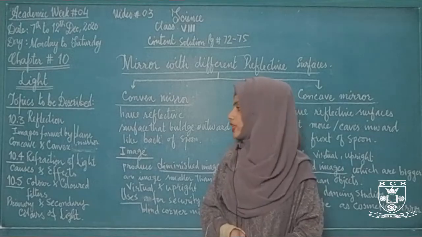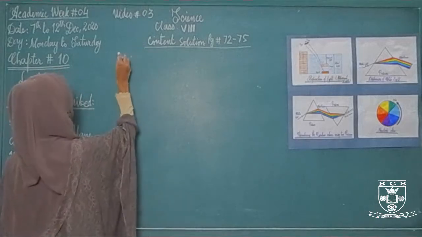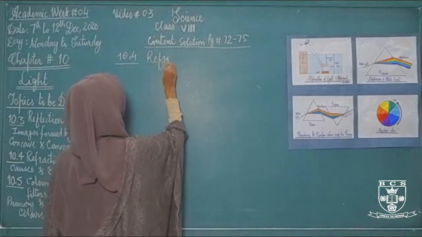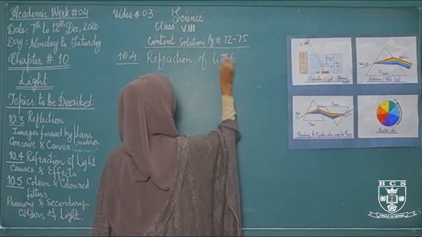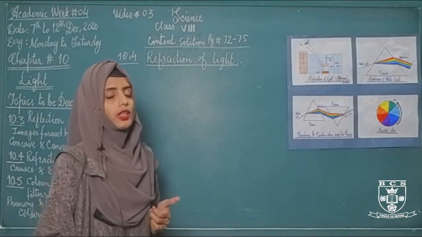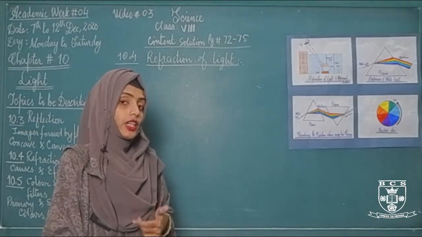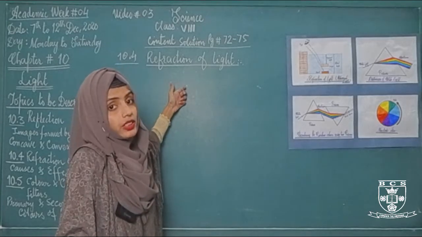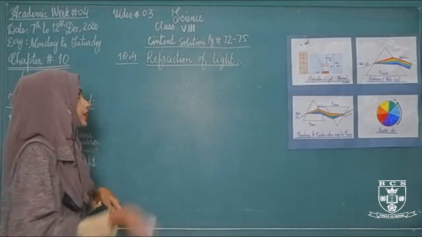Now it's time to start the next topic, that is topic 10.4, refraction of light. In refraction of light, we have discussed about incident ray and the refracted ray and the reflected ray, and we have also discussed that the angle of incidence and the angle of reflection will remain same. But in refraction of light, there is a change in the rays of light, there is a change in the direction of light. So what is refraction of light?